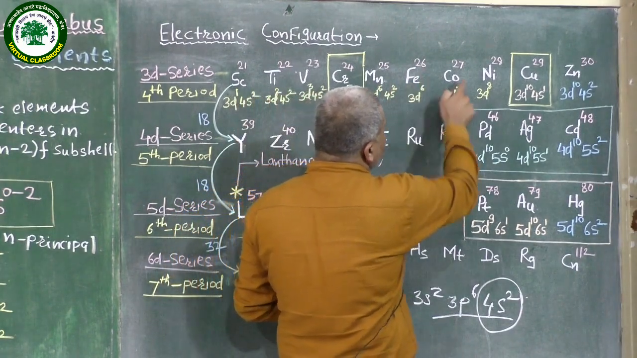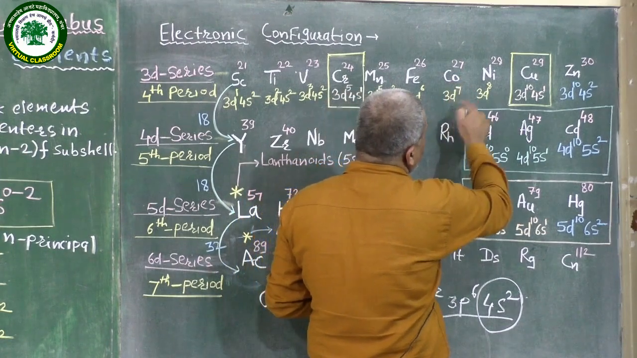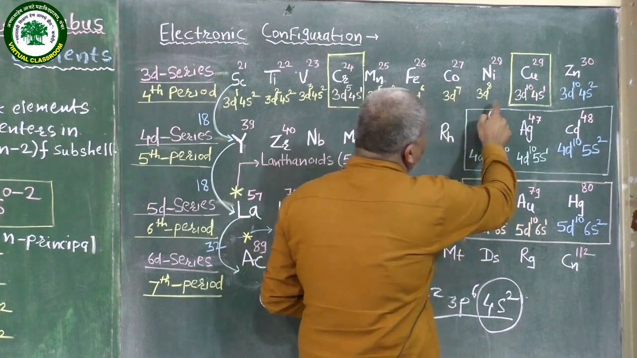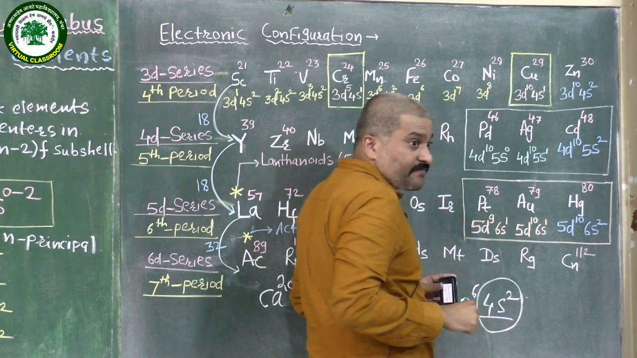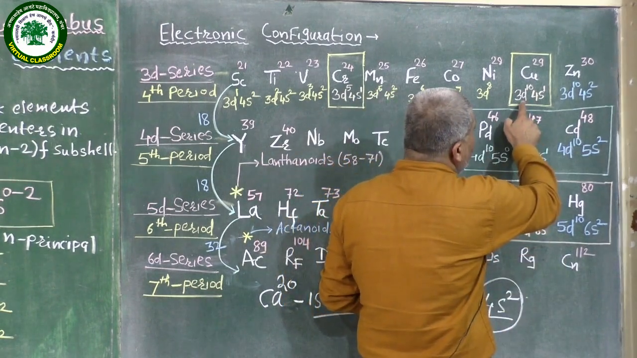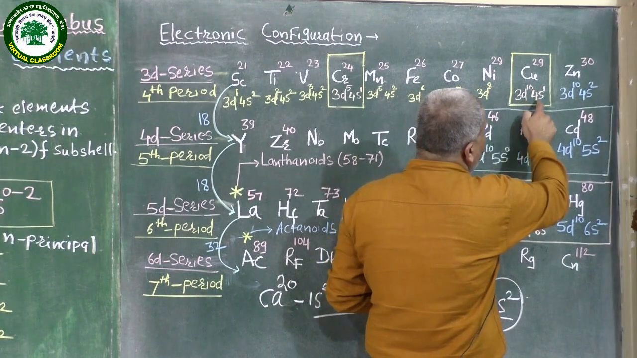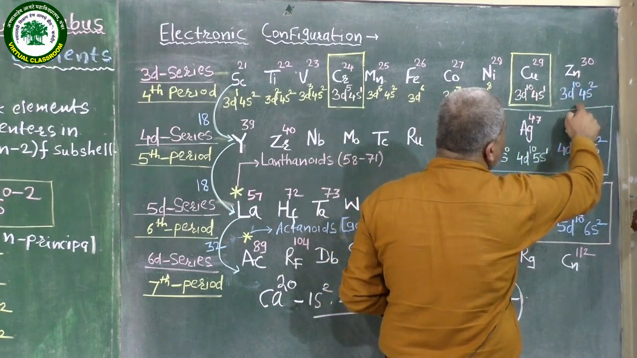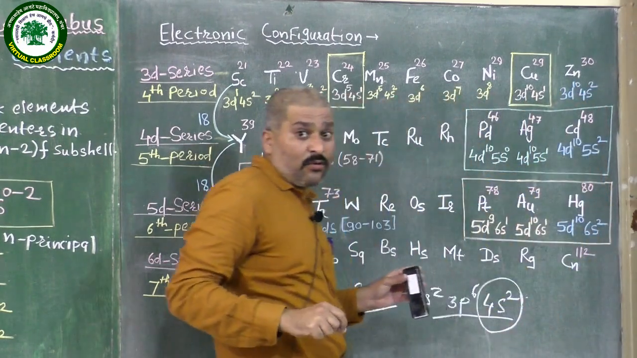Iron 3d6, cobalt 3d7, then 3d8 nickel. Again in copper, the electronic configuration is 3d10 4s1, and lastly zinc 3d10 4s2.